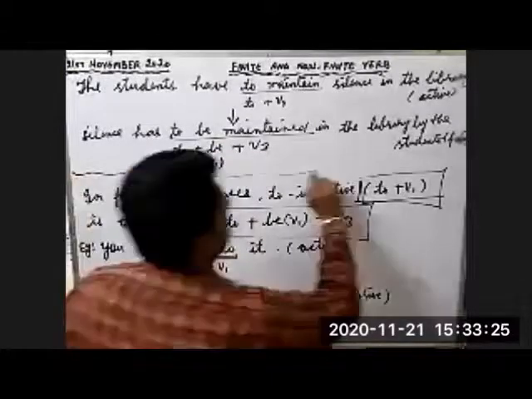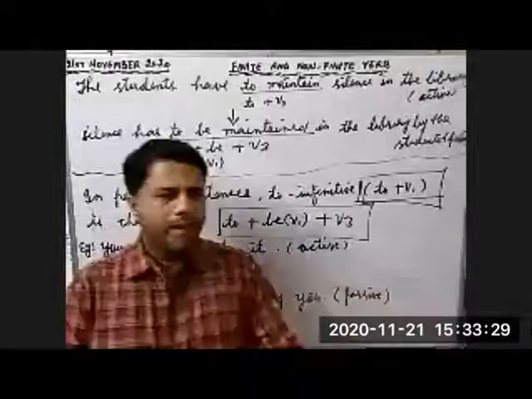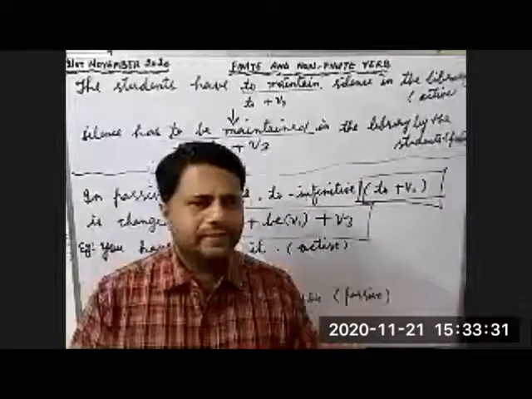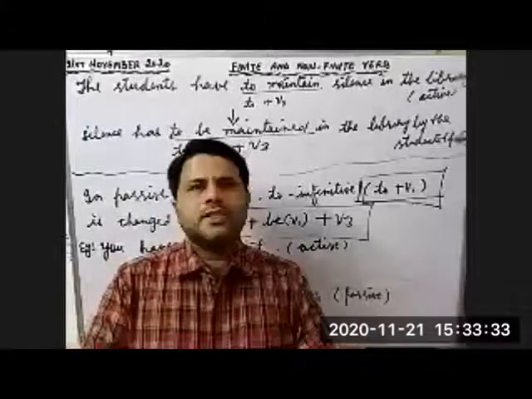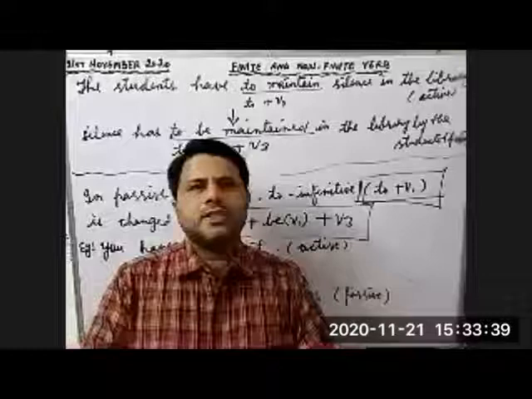Children, I think the topic of to infinitive is okay to you? Yes, sir. Is it clear? Yes, sir. So children, whether you use it in active form or passive form, just keep in mind the structure. In active form, the structure is to plus first form of the verb. In passive voice, the structure is to plus be plus third form of the verb.